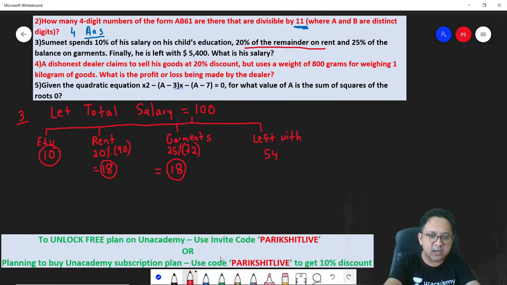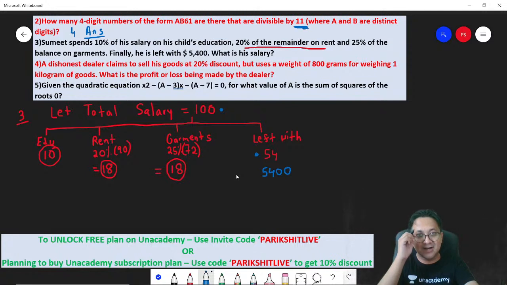As per the author, this answer is not 54, but 5400. Why is your answer 54? Your answer is 54 because you assumed the total salary to be 100. But the author's answer is 5400. So can I say the relation between your answer and the author's answer is into 100? So the author's assumption must be 100 times your assumption. Hence the author is getting a number which is 100 times your number.